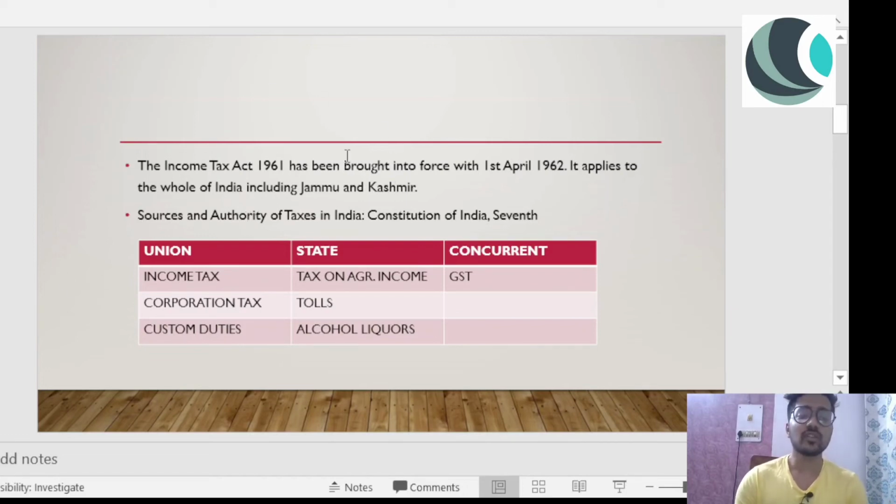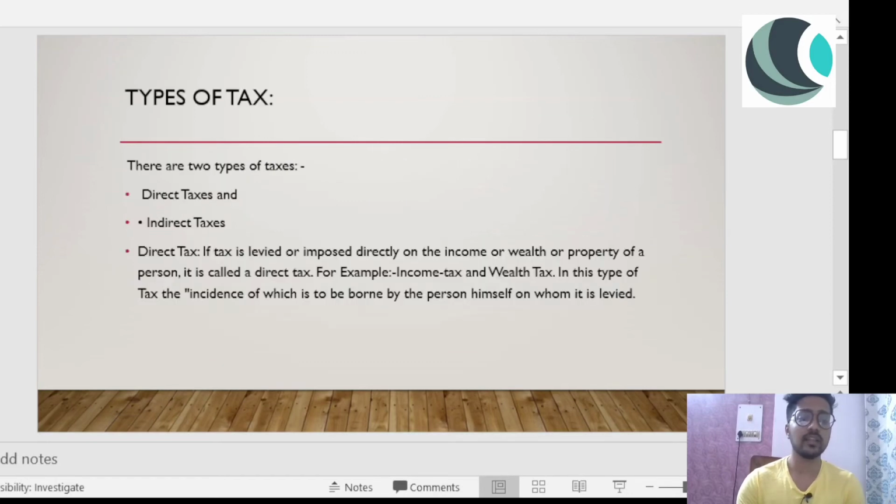So this is about the Income Tax Act, which has been brought into force on 1st April 1962. It applies to the whole of India even back then. Now we are talking about the types of taxes. There are broadly two types of taxes, but when we deep dive, there are multiple taxes. If we have to talk about the broader classification, there are two types of taxes. First is direct tax, and second is indirect tax.